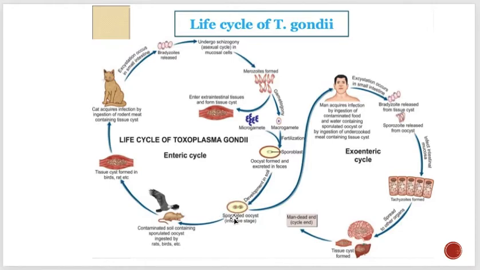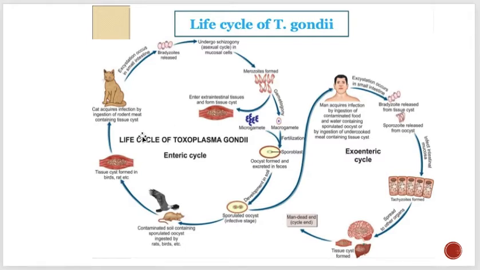Okay, and this one is an infective form, and when this one is taken in by humans, of course, it is going to cause infection in them. So simply, that's why you can see that the Toxoplasma gondii life cycle has two hosts.